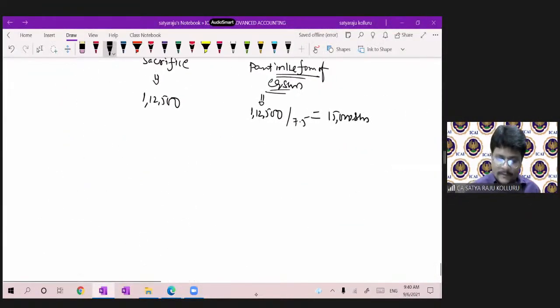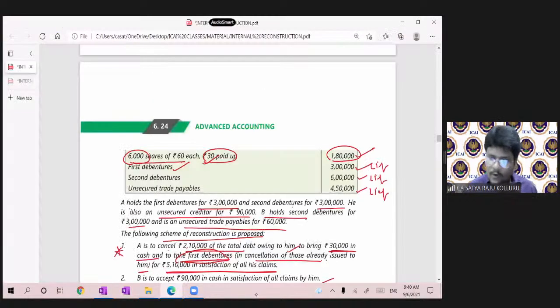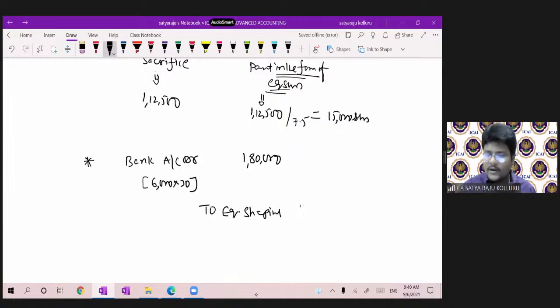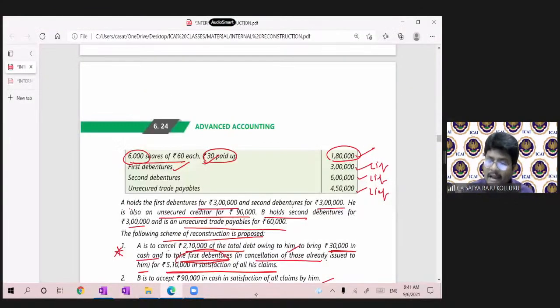The entry was bank account debit. So how many shares? 6,000 shares into 30 rupees, which is 1,80,000, and passing the entry directly to equity share capital. We would have to pass through share application and allotment, then capital. So to equity share capital 1,80,000. Here 1,80,000 is there, and already here 1,80,000 is there.